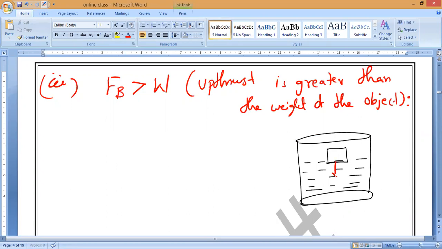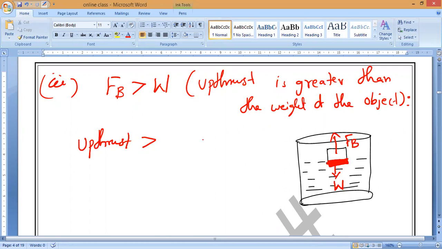But still here what is happening? The weight of the object is acting downward and the buoyancy force is acting upward. Okay. So now in this case, what will happen? Let us discuss. If you notice, this is the portion which is immersed inside the liquid. So now you can see here, as we know, upthrust is acting. Upthrust is greater than what, guys?